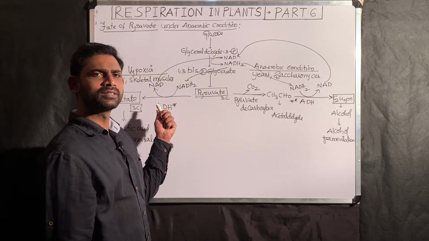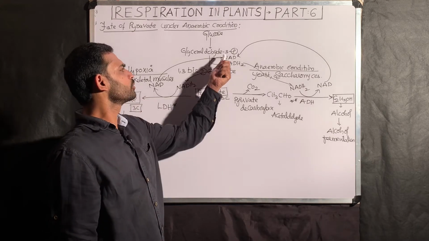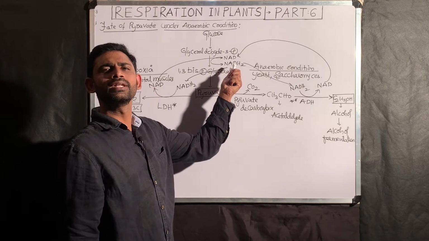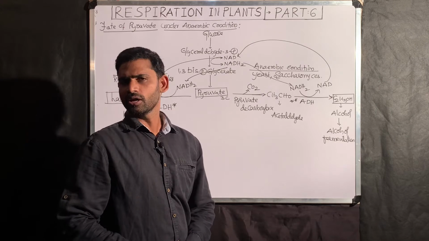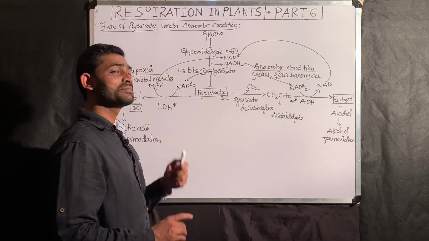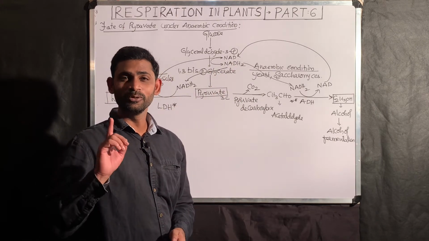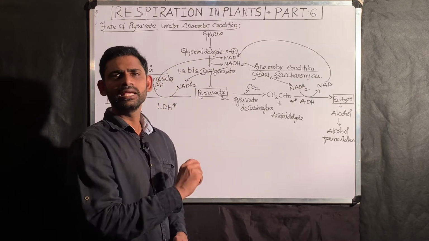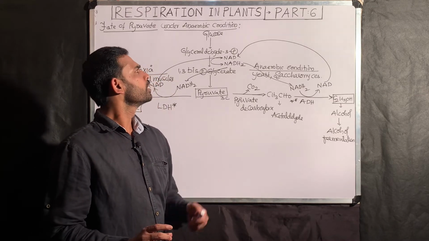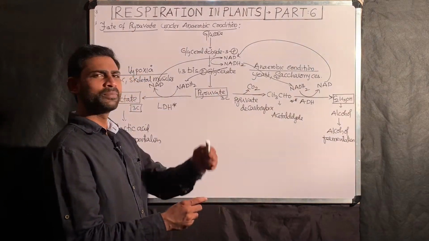Under this hypoxia condition, the 2 NADH2 produced during glycolysis are not involved in the electron transport chain. They are utilized by lactate dehydrogenase. That is why I am asking you how many ATPs are produced per hexose sugar under hypoxia condition.